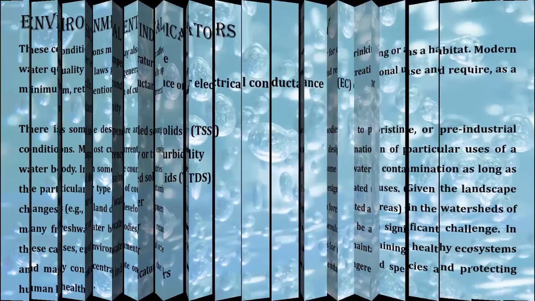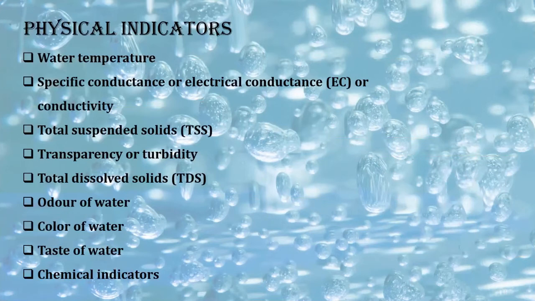Okay, let us go to the next slide. Now these are the different indicators of water quality. Now we should know about each of these, right? The physical indicators are the first we are starting with. Okay, physical indicators, right? Now first is water temperature. If the temperature of water is very cold, then it is not good for fishes. Also, if the temperature is very high, then also it is not good for fishes, because if the temperature is high, then the dissolved oxygen becomes less. Okay, so it is not good.